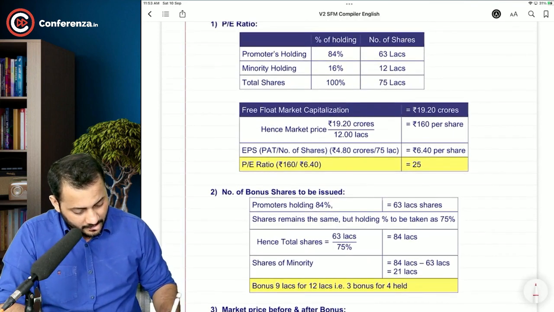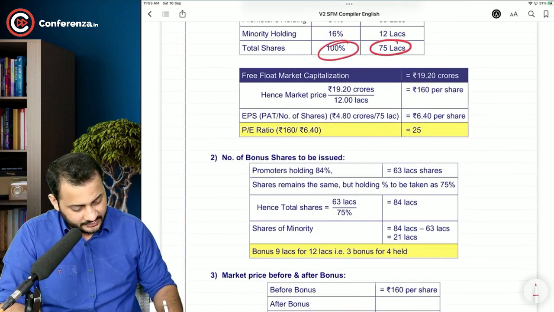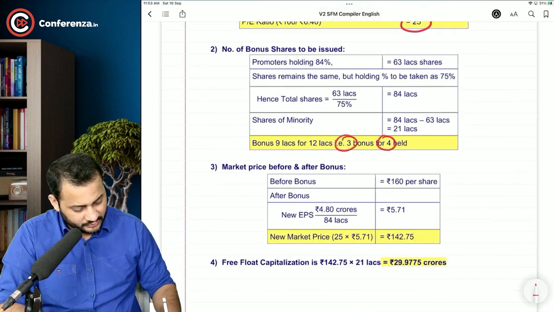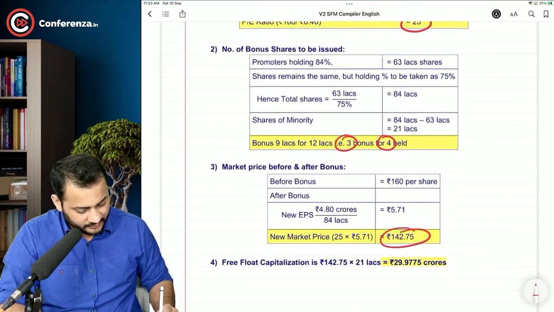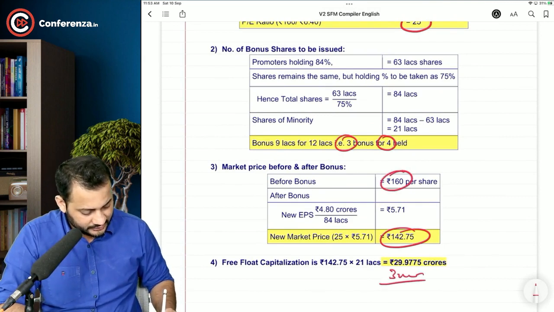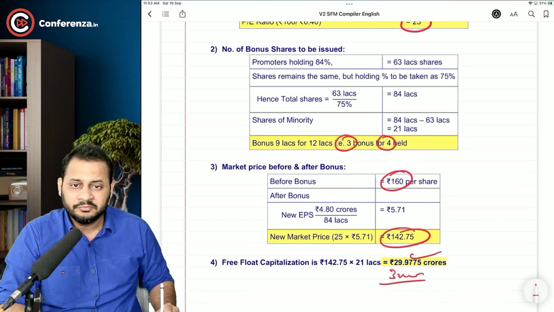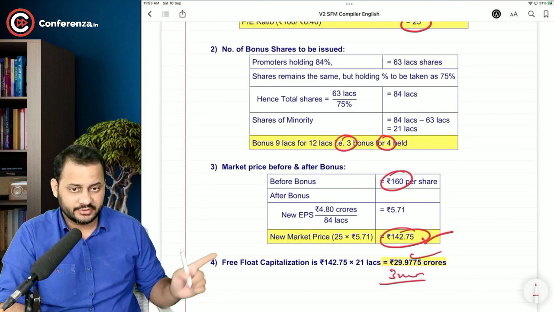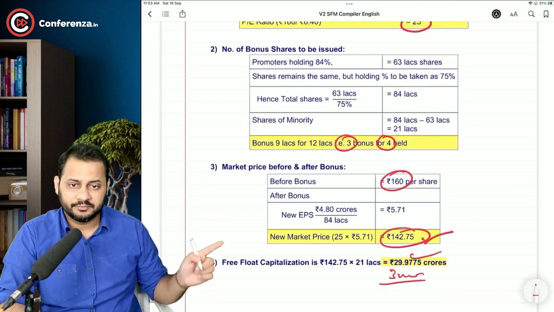So that's it. 75 lakhs, 100%, 25 is the PE ratio, 3:4 is the bonus ratio, and after bonus issue the market prices, and this is 3,000 lakh, or you can say 29.9775. It's because of the rounding off of the market price, otherwise it will be same.